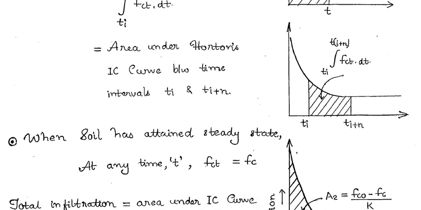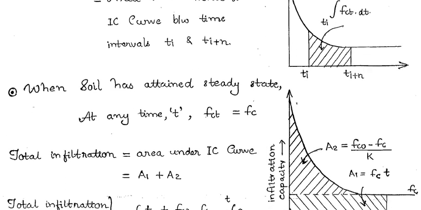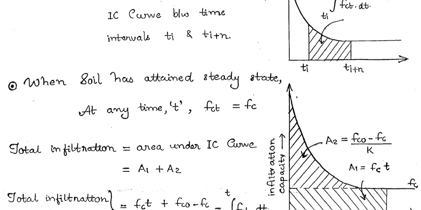When the soil has attained its steady state at any time t, the infiltration capacity after that will be the same, Fc. So total infiltration is equal to the area under the infiltration curve.